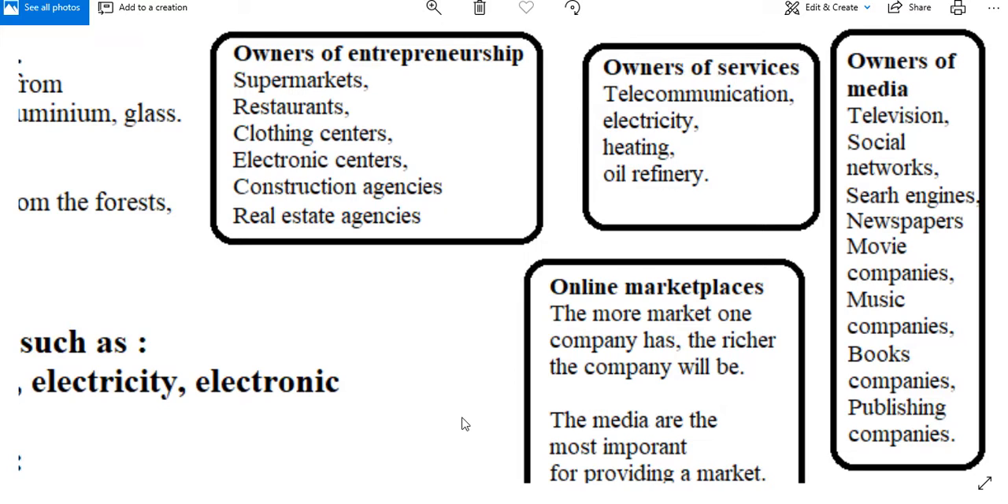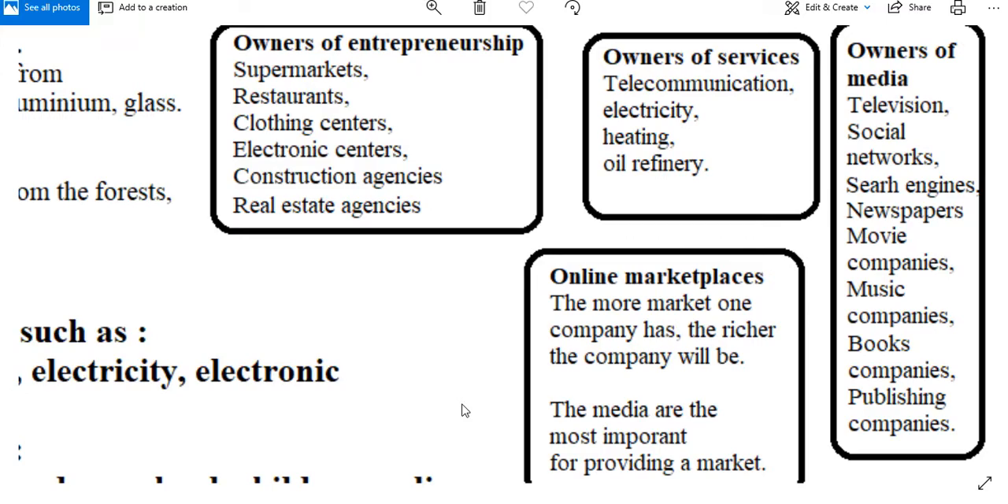Owners of media. The high class includes owners of media, such as television, social networks, search engines, newspapers, movie companies, music companies, book companies, publishing companies, online marketplaces. The more market one company has, the richer the company will be. The media are the most important for providing a market.